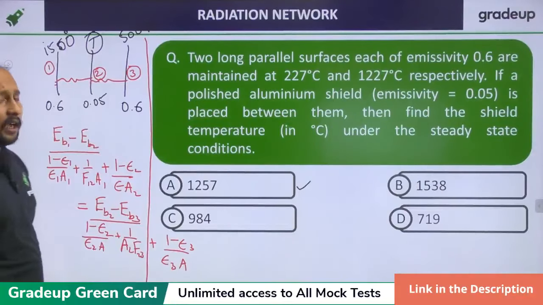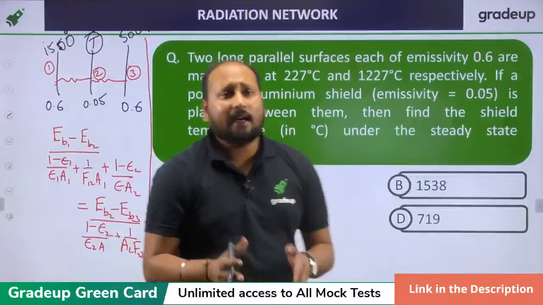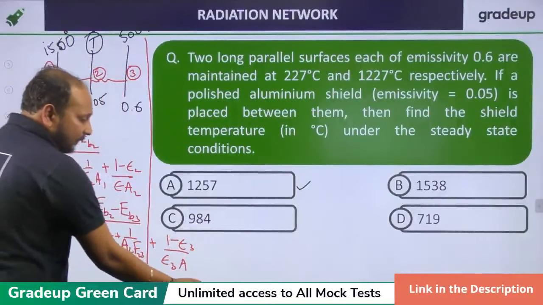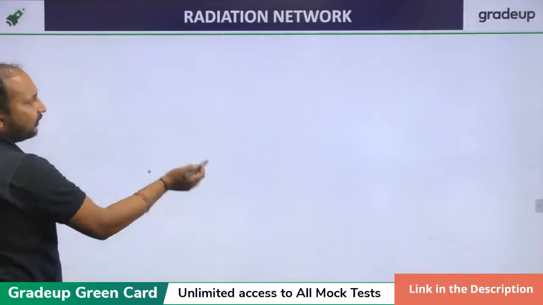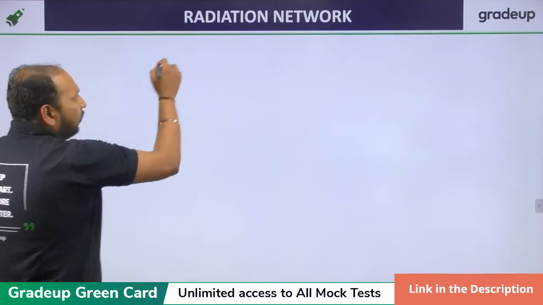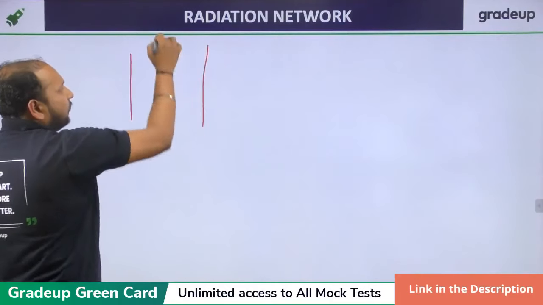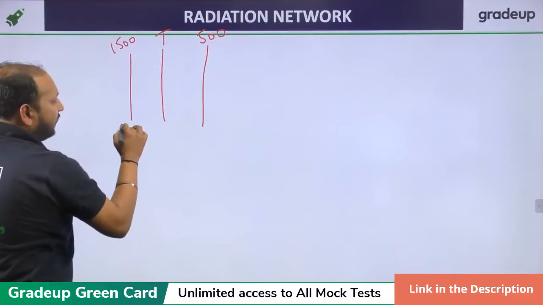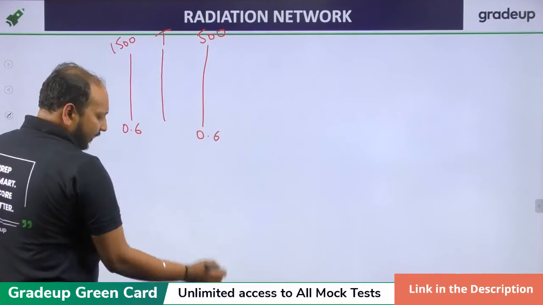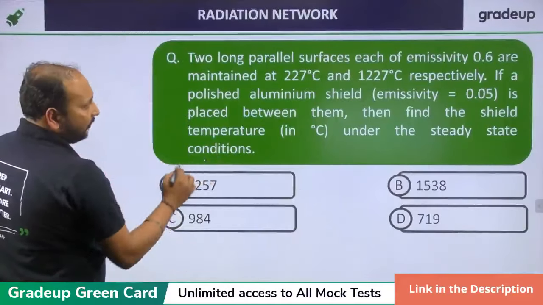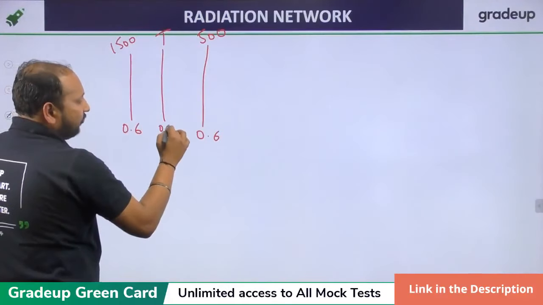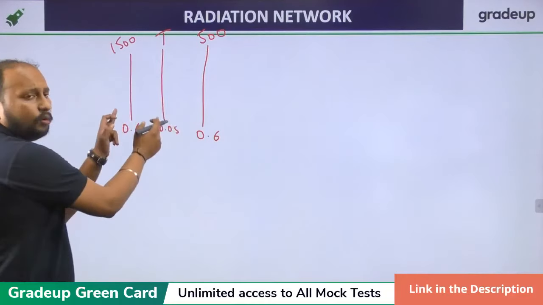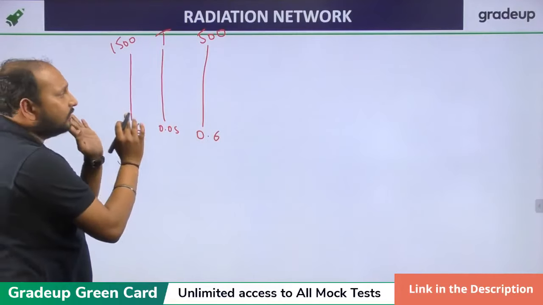Now you might be thinking how to solve such a complicated equation in a very short time. So let me give you a shortcut method for this question also. Look, the question was something like this. You have to calculate the T. This is 1500, this is 500. This is 0.6 emissivity, 0.6, and I hope this was 0.05. Okay, so 0.05. Clear? So the shortcut method is just to write these two equations and equate them.